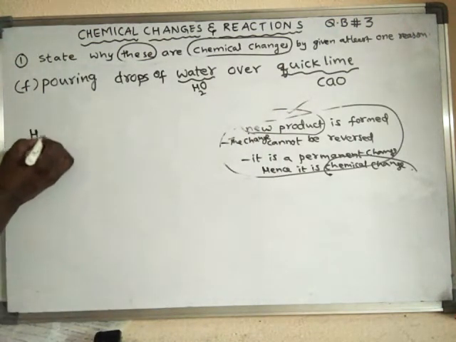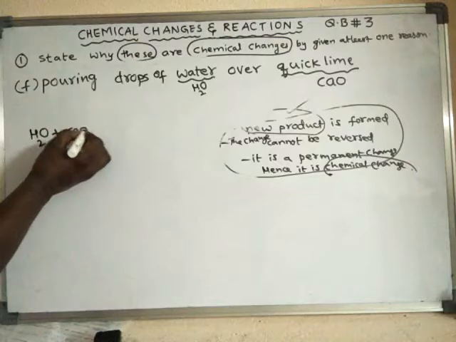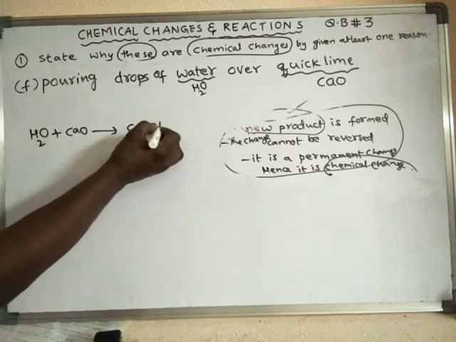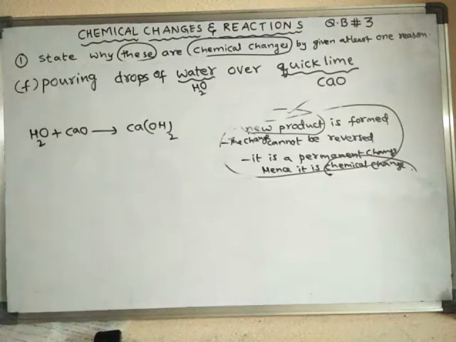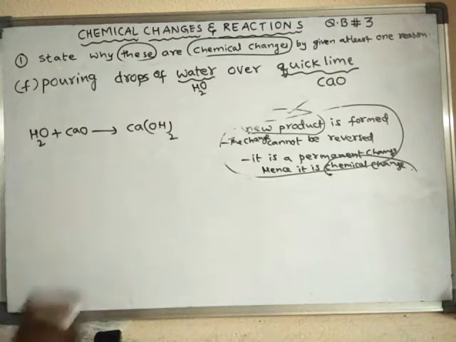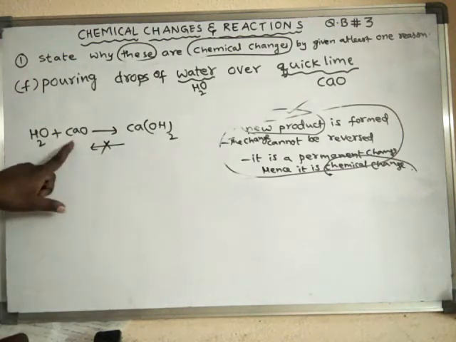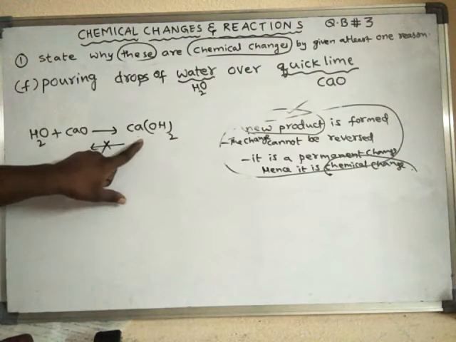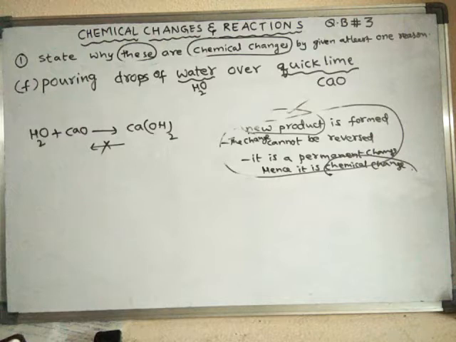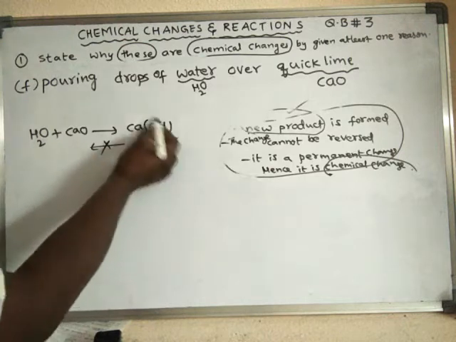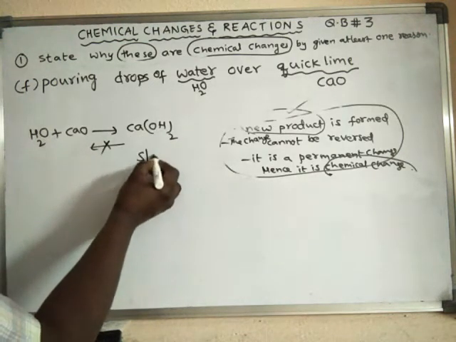This water will react with the quicklime to form a new substance known as calcium hydroxide. A new substance is formed, so that means a new product is formed, and this change cannot be reversed. That means we cannot get back the calcium oxide and water. Quicklime changes into another product called calcium hydroxide, or also slaked lime.